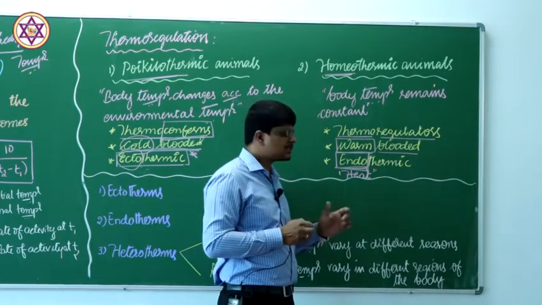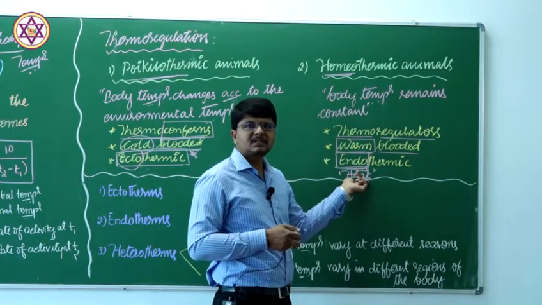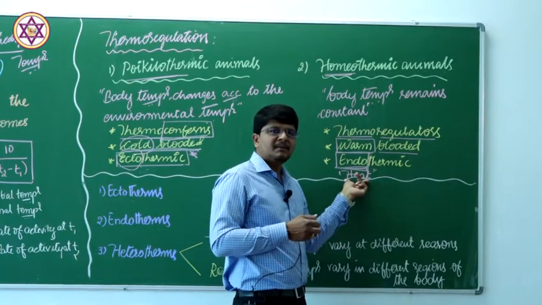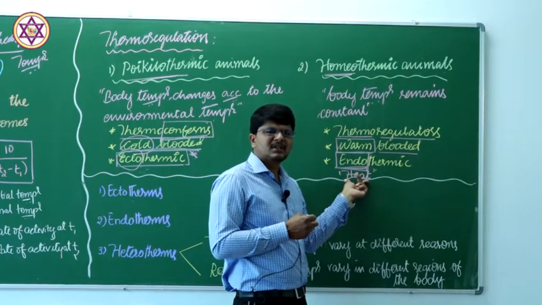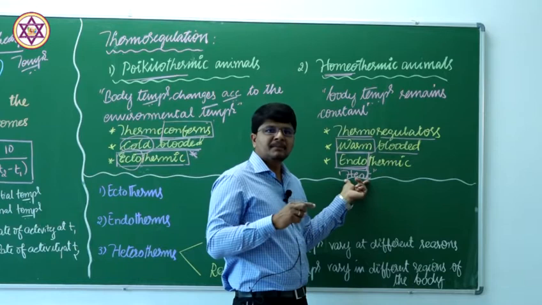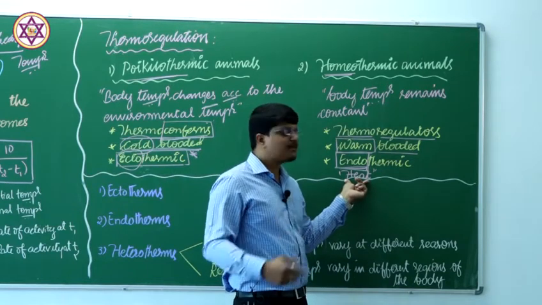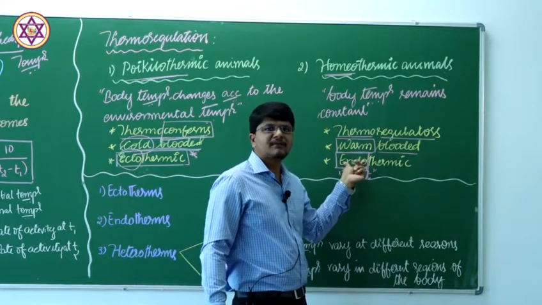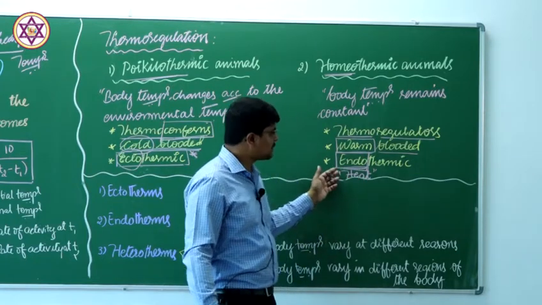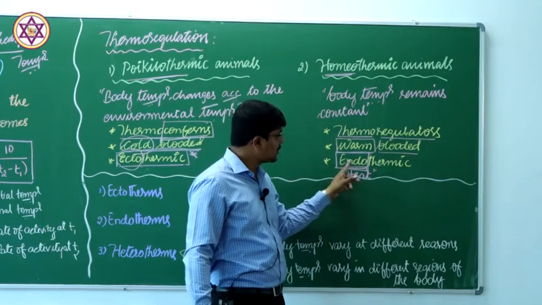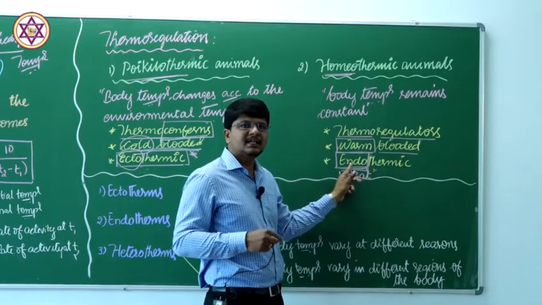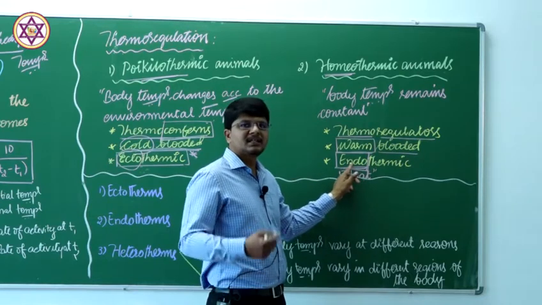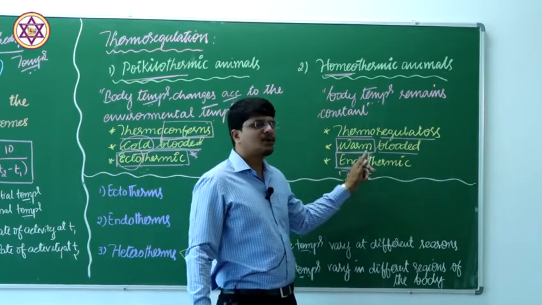In order to maintain constant temperature, various metabolic activities take place, various jerking movements of the muscles, and other metabolic reactions liberate some amount of heat, and that heat is utilized for the maintenance of constant body temperature. Therefore, they can generate heat or temperature within the system itself. Endo means within. Therefore, they are called endothermic.